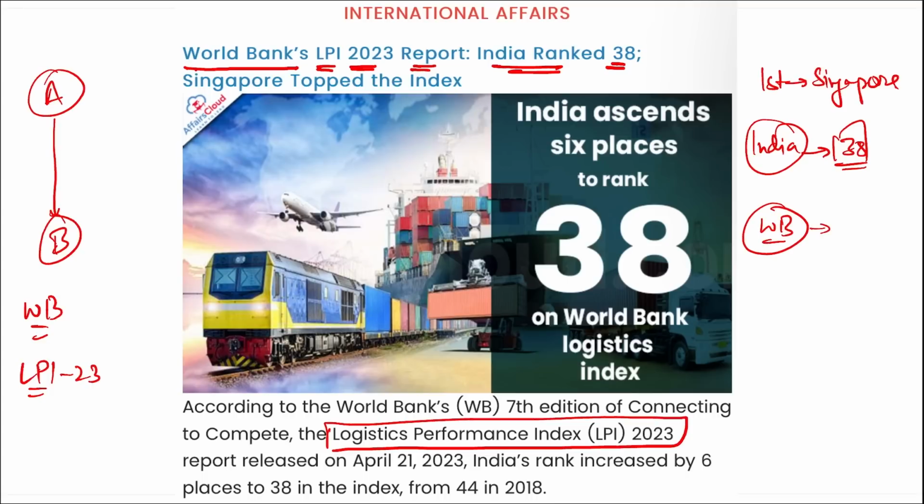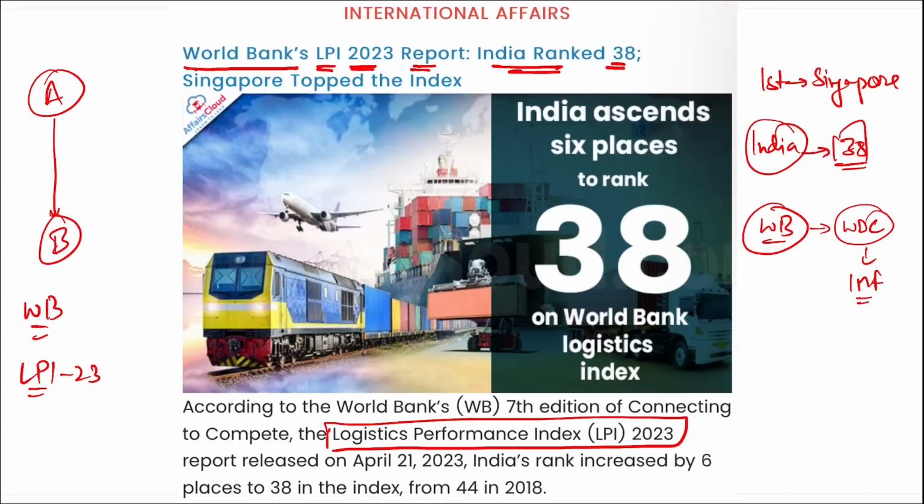Where is the headquarter of World Bank? It is in Washington DC, and in Washington DC is also the headquarter of the IMF, that is the International Monetary Fund. Correct? Then remember, Singapore topped the index, followed by Finland in second position and Denmark at third position. Then India shares the 38th position with two other countries, Saudi Arabia and Turkey.